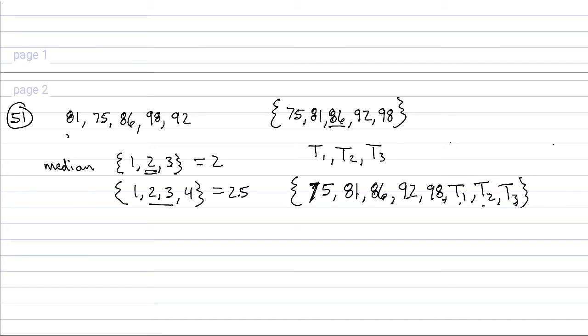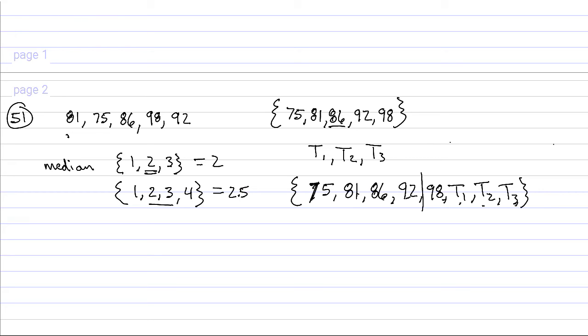And right now, we know, okay, if T1, T2, and T3 were all greater than 98, then the median would be 95, or the average of 92 and 98. So that can't be it.